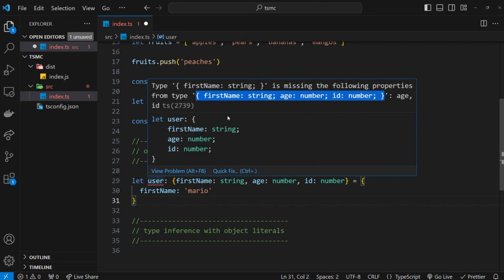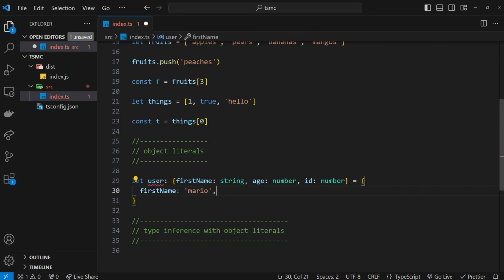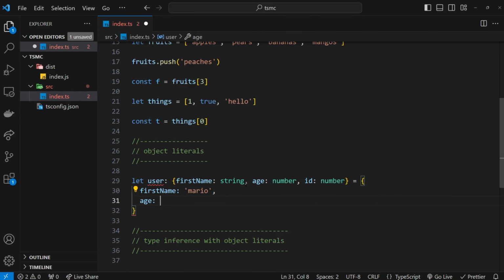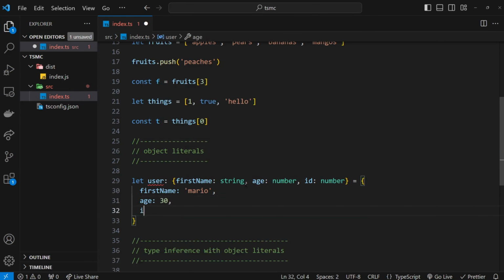And those properties are age and ID, so we're currently missing those two properties. So let's add those on. We'll say the age is going to be 30, and we'll give an ID, which is going to be 1. And when I do that, that error goes away because now this object, this value that we've given to this variable, matches the type of that variable, okay? So that's absolutely fine.